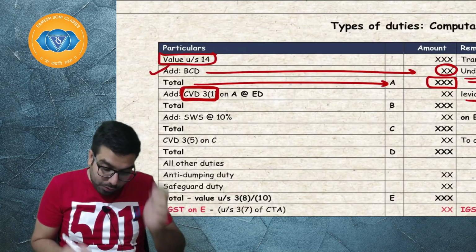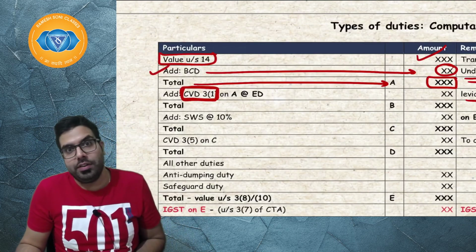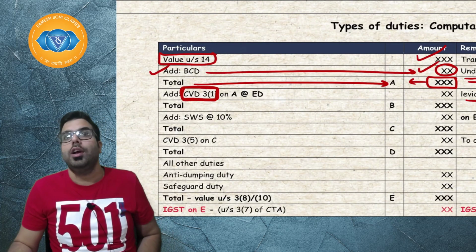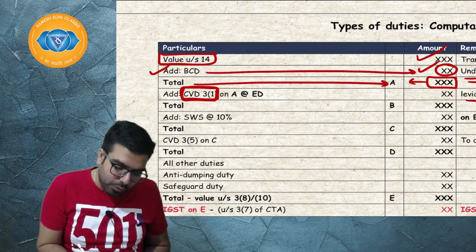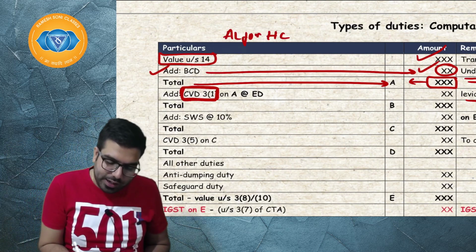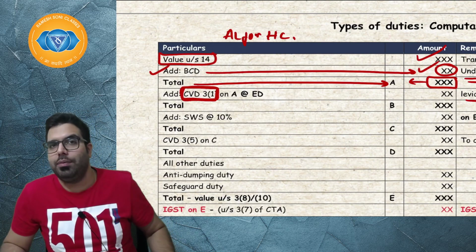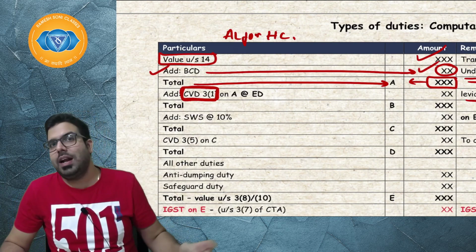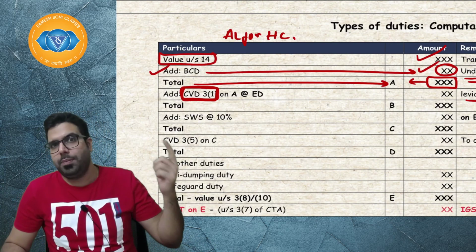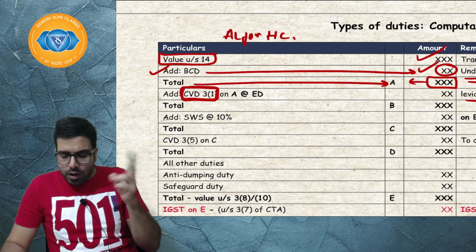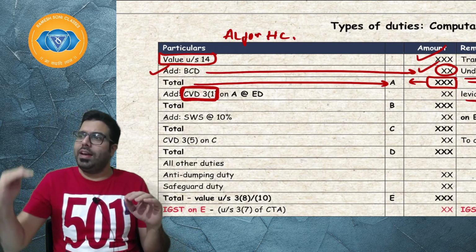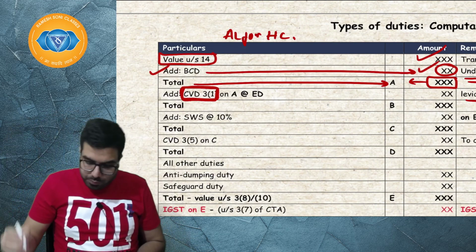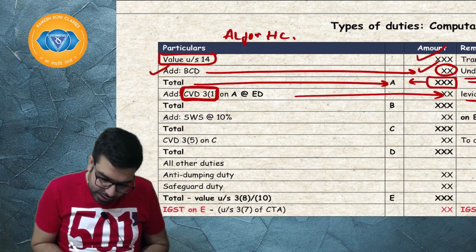So, first value under section 14.1 or 14.2, then basic custom duty. The total will come. On the total, if the products are alcoholic liquor for human consumption, HP man or tobacco, then we will go ahead and levy CVD 3.1. CVD 3.1 on alcoholic liquor for human consumption will be as per the rate notified by the central government. On the other 2 products, it is the same rate of excise duty. Whatever rate of excise duty is there, the same rate of CVD 3.1 will be there. So, we will charge CVD 3.1 and then we will have the total.